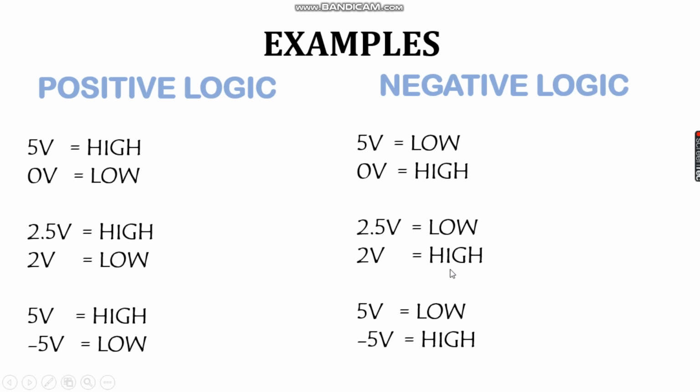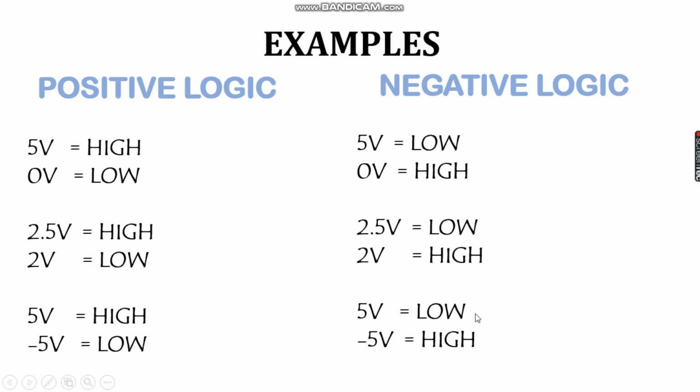Similarly, let us go for the second example. In the second example, we are saying 2.5 volt is low and 2 volt is high. But we actually know 2.5 volt is higher than 2 volt, but we are stating in a way that 2.5 volt is low and 2 volt is logic high.